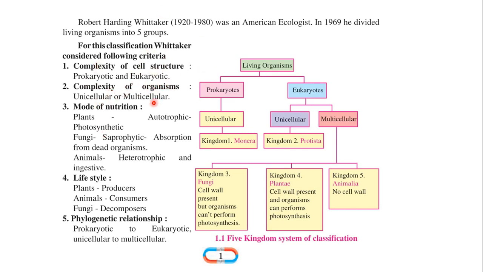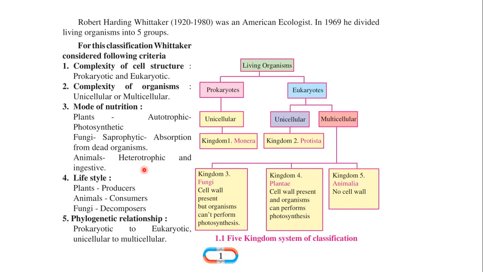Now, the complexity of the organism, whether unicellular or multicellular, that is, having a single cell or more than one cell. That is the mode of nutrition. As we know, every organism has a need to nourish itself. Plants are autotrophic and photosynthetic: they take in light and make their own food. Fungi are saprophytic: they absorb nutrition from dead organisms. And animals, we, are heterotrophic and ingestive, meaning we can cut the plant, we can kill the animals and eat them. So that is heterotrophic.